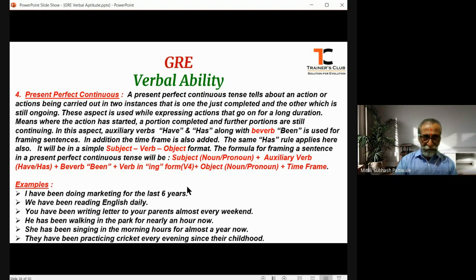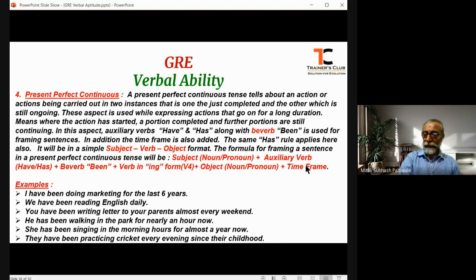So the formula for this would be like: subject, that is a noun or pronoun. Attention is to be given to understand about the subject, whether it is a third person singular or a singular independent noun, or third person plural or a plural independent noun, or whether it is a first or second person, irrespective of singular or plural.